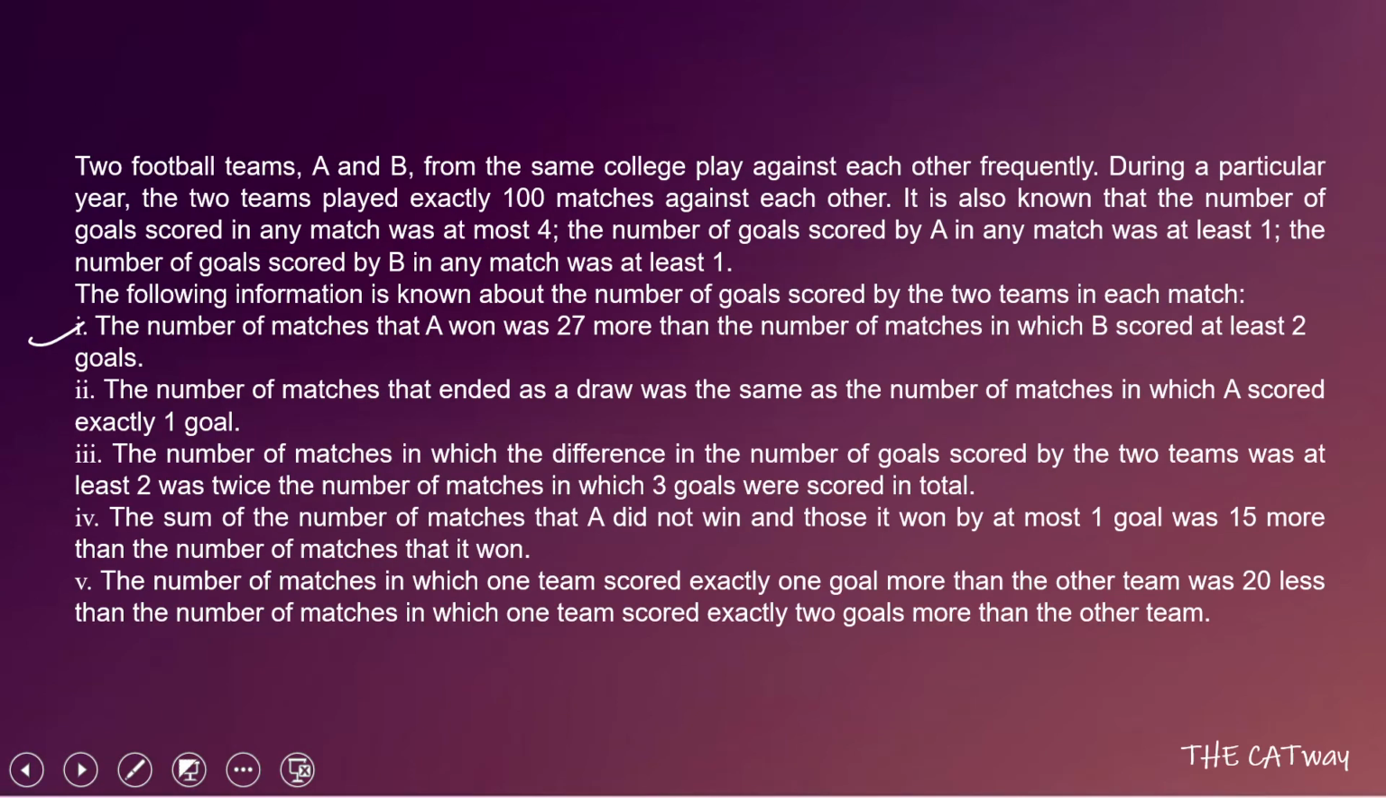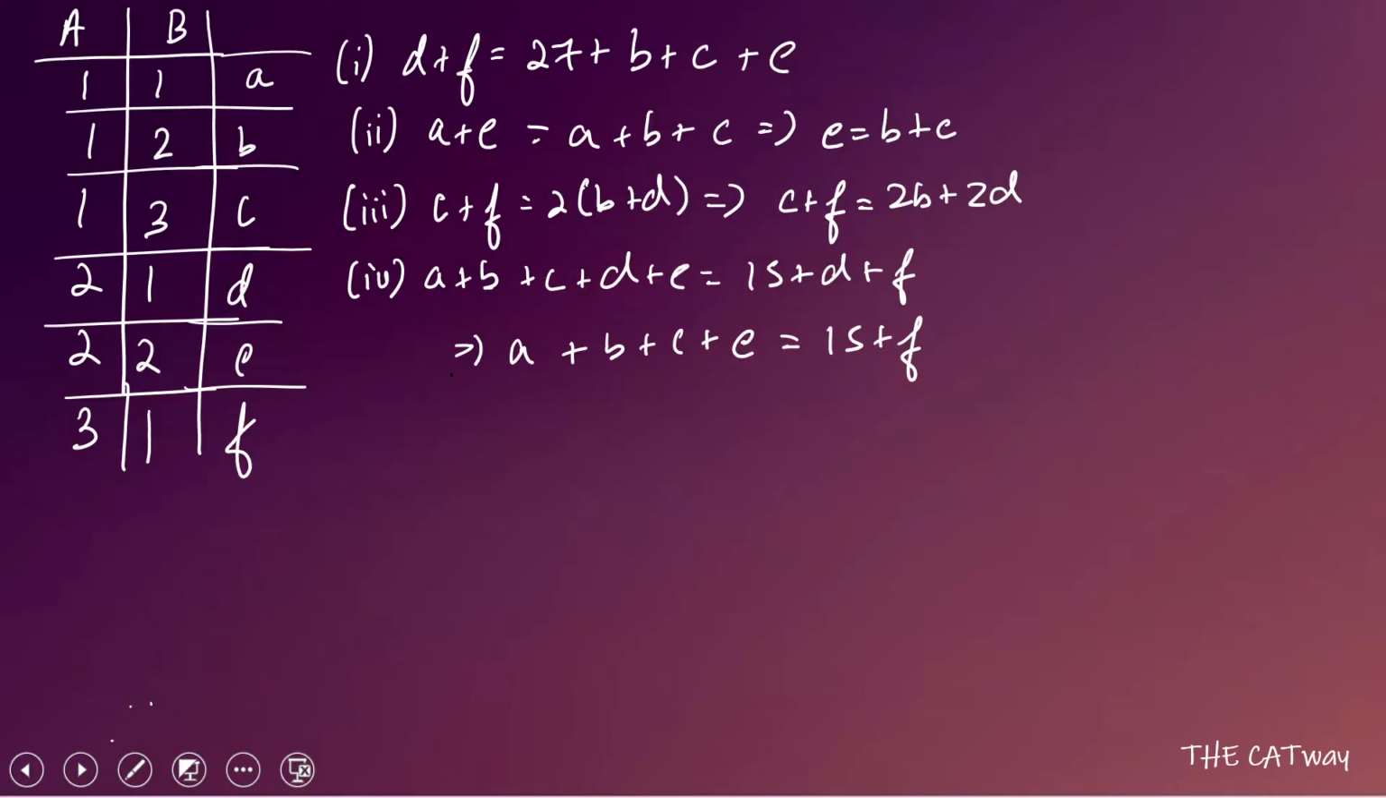Okay, coming to the fifth statement. The fifth statement says that the number of matches in which one team scored exactly 1 goal more than the other team was 20 less than the number of matches in which one team scored exactly 2 goals more than the other team. So when writing it in equation form, we can write B plus D is equal to C plus F minus 20. So these are the first 5 statements which we have.